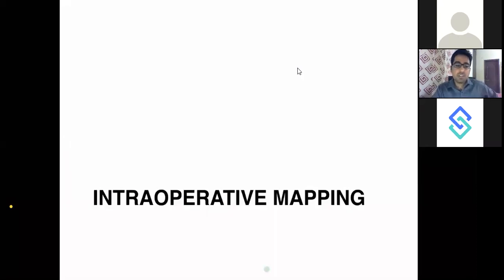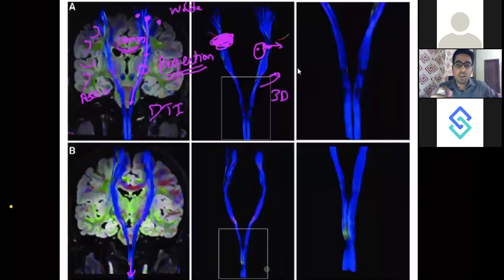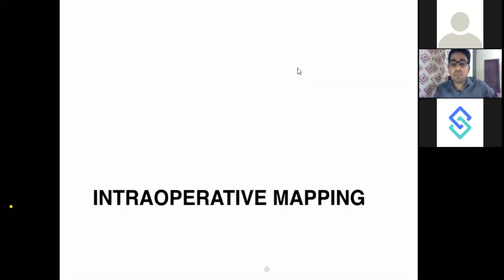Now, till now we were talking about the pre-operative mapping, the pre-operative assessment of the patient. Before surgery itself, you will be able to determine a lot of things, what kind of deficit will be produced and how I should avoid the deficit in the patient. So this was pre-operative planning. Now coming on to intraoperative mapping. Intraoperatively, how will you try to find out the functions and try to avoid the deficits in the patient? So this is intraoperative mapping.